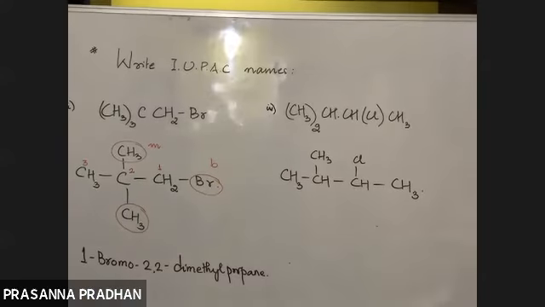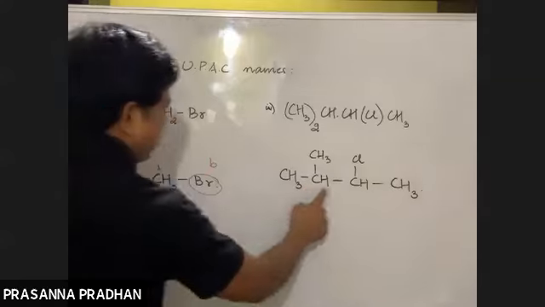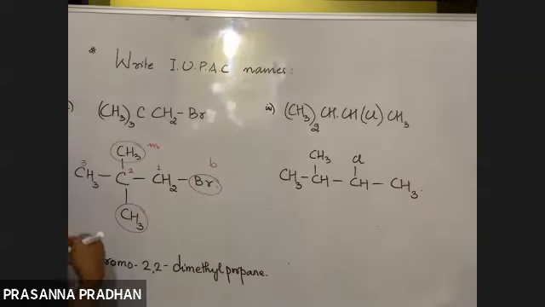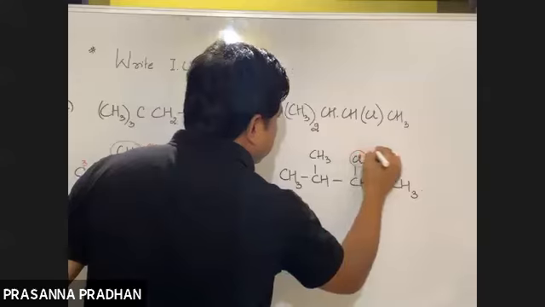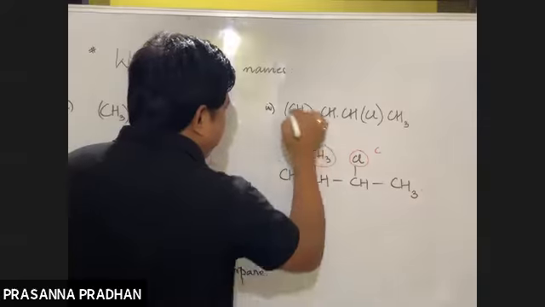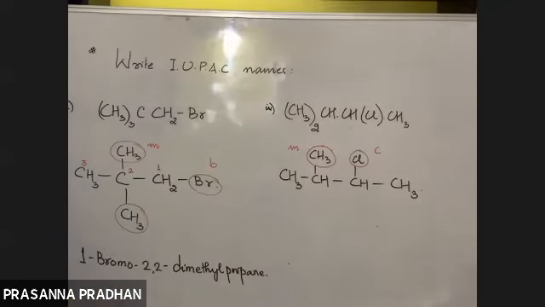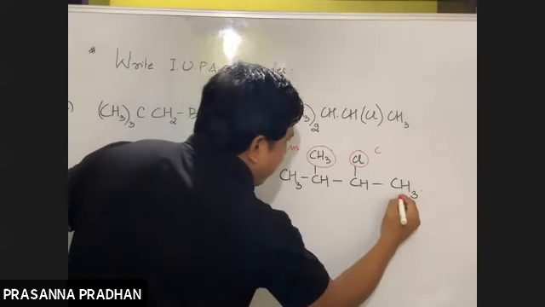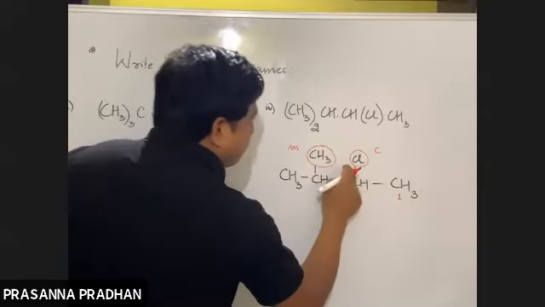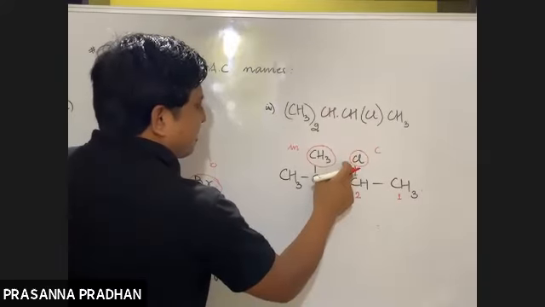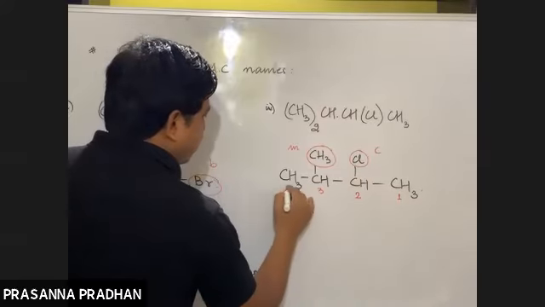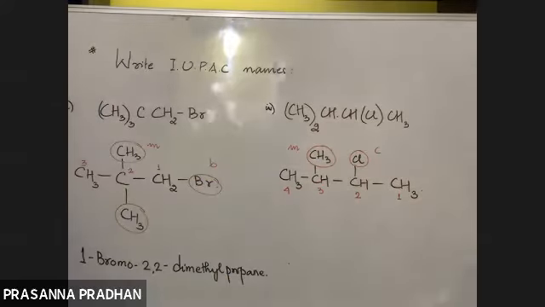For example, here we have 2 substituents which occur at equal distances. Equal distances means number 2, number 2. So in this case, we have to look at the nature of the substituent. What is the name of the substituent? Chloro. It starts with C. What is this substituent? Methyl. It starts with M. Which will come first in the alphabetical order? Chloro comes first. So in this case, numbering should be done from that end, so that the lower number is given to the substituent which comes first in the alphabetical order. So this is the correct way of numbering, not the other way around, right? So you should follow these rules.